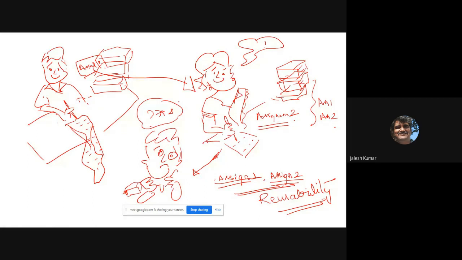You can do like this, or he can take assignment 1 from him and assignment 2 from her, that also he can do. Anyway, when you are doing that, finally we don't know who is the original writer of this assignment. That task is also there. So that is the property of